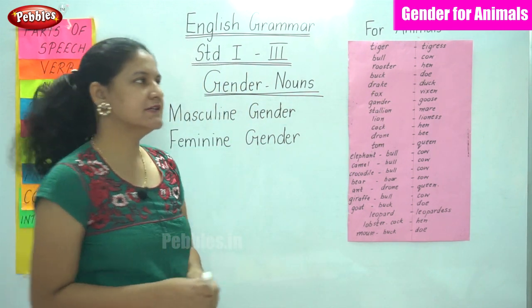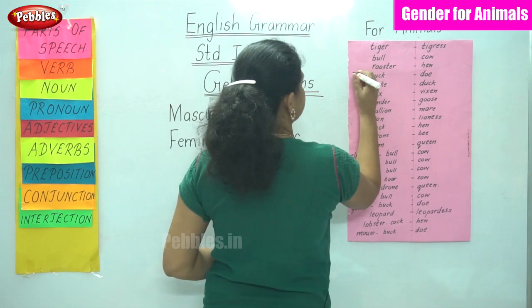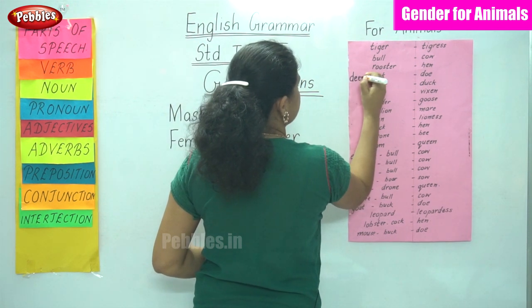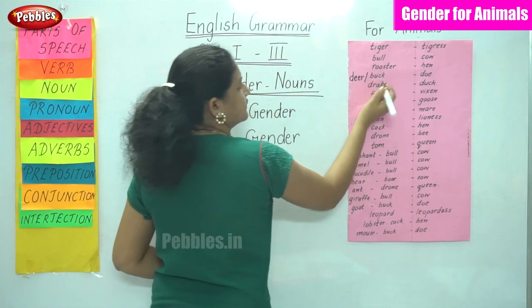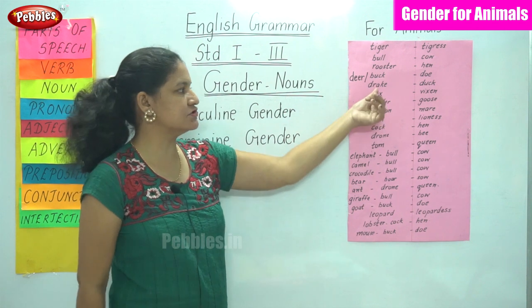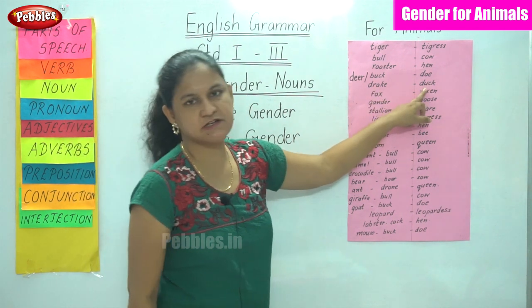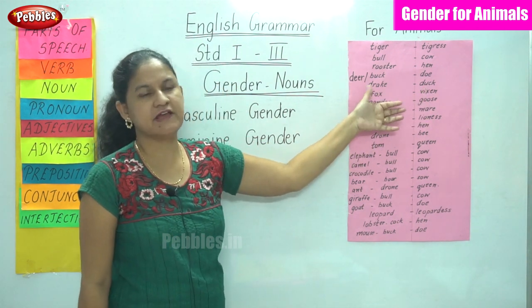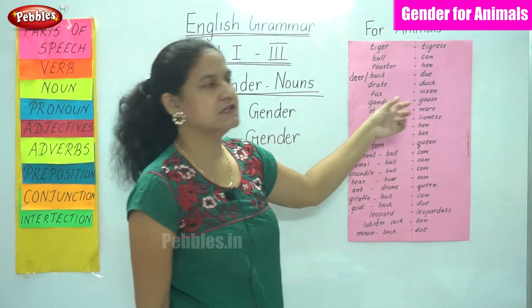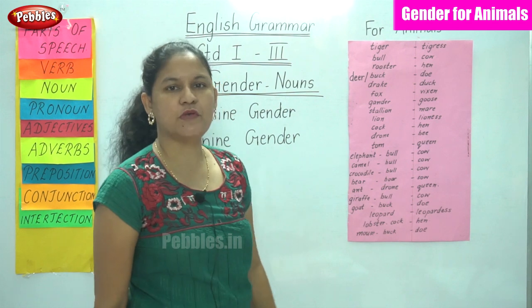The masculine gender is buck and the feminine gender is doe. It is for deer. So for a deer, the masculine gender is known as the buck and the feminine gender is doe. The masculine gender is drake and the feminine gender is duck. So drake, duck. The masculine gender is fox. The feminine gender is vixen.